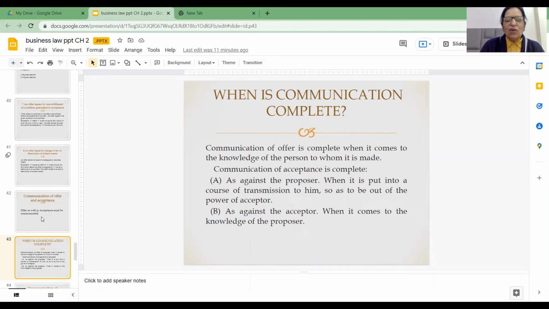And now friends, the offer which was made by A to B has been accepted, which has resulted in an agreement. After the acceptance has reached the offerer, it cannot be withdrawn. Neither offer nor acceptance can be withdrawn. So friends, I have explained with the help of an example when is the communication of offer complete and when is the communication of acceptance complete as against the offerer and as against the offeree.